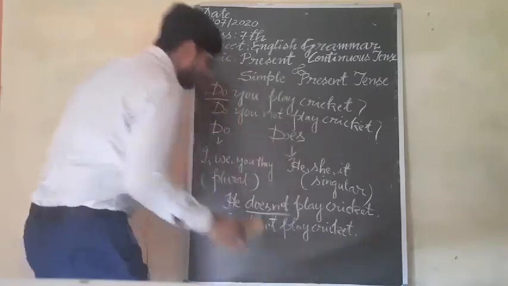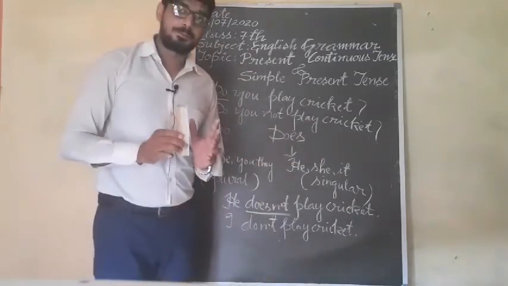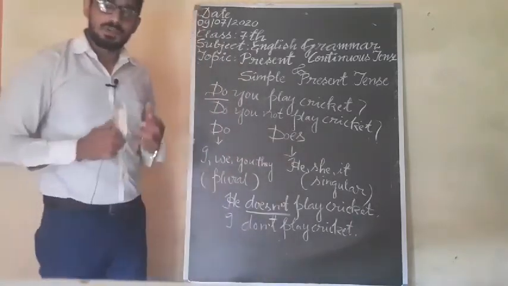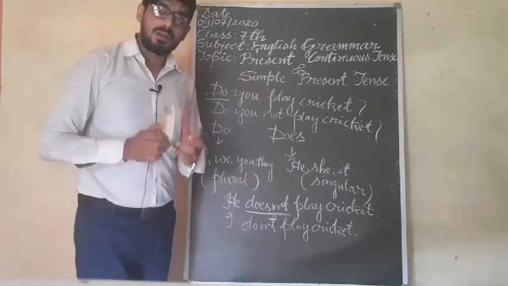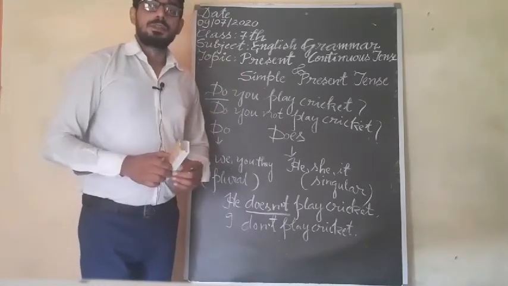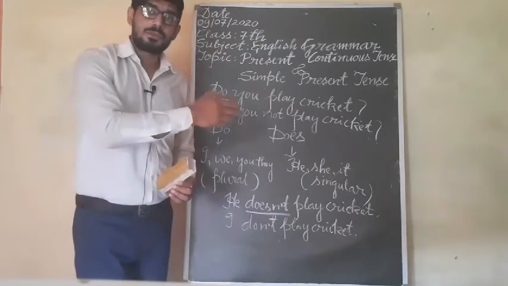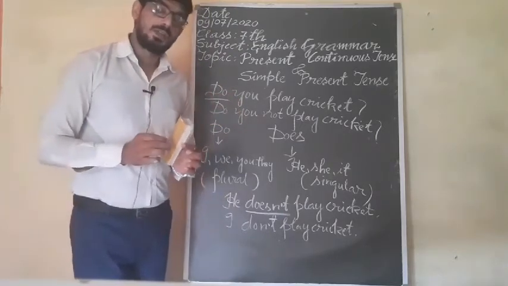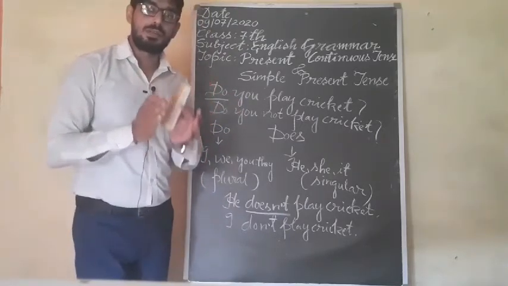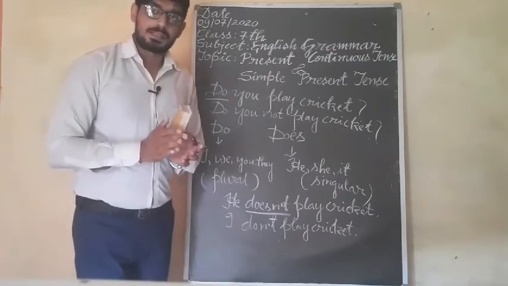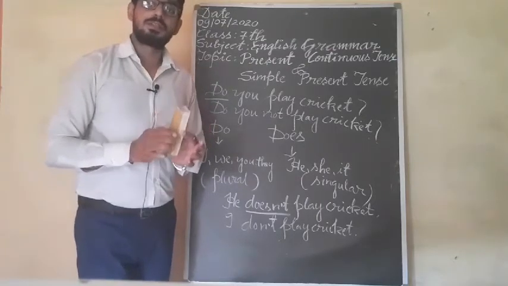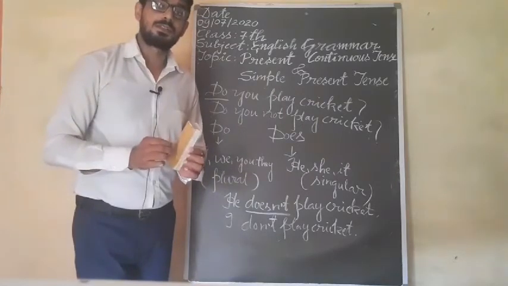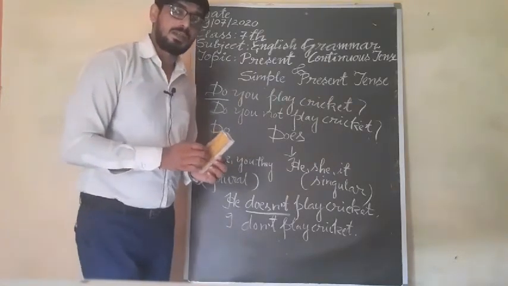So I hope that you are getting all these things clearly, and maybe your doubt will be cleared. Some verbs, I am going to write some of the verbs which will be used only with simple present tense, not with present continuous tense. We will look here, observe here.